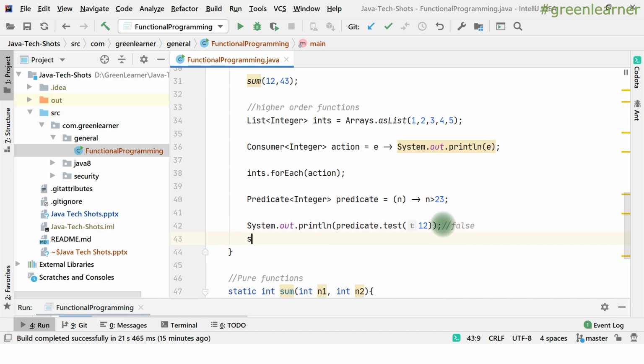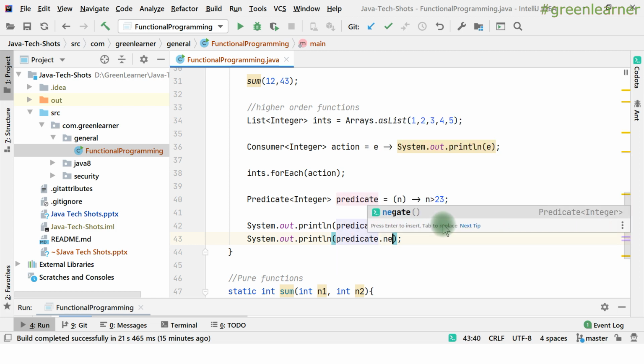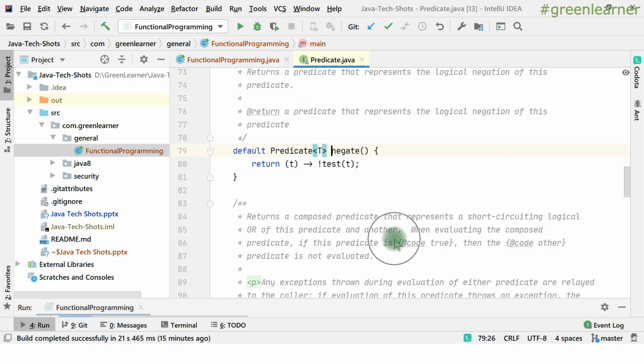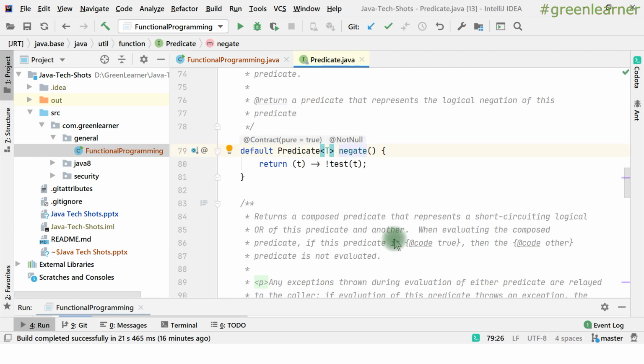Now coming to the next one, right? I have another one, predicate dot negate. This is an important one, right? If I show you this here, this is the default method implementation under the Predicate API, which is returning another lambda, right? So this is the second property. Any function that can return another function as a return value, right? So it is returning another function here, right?